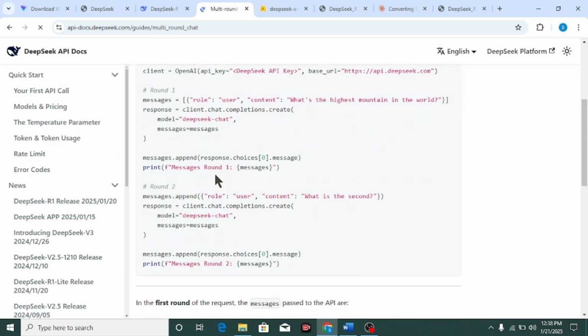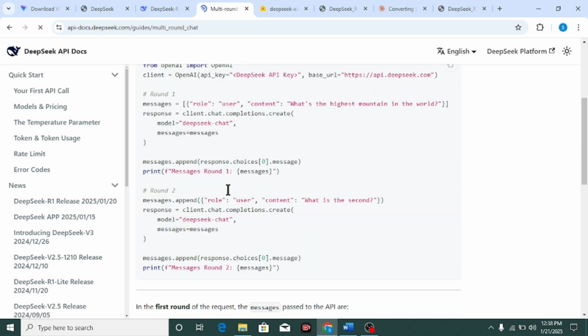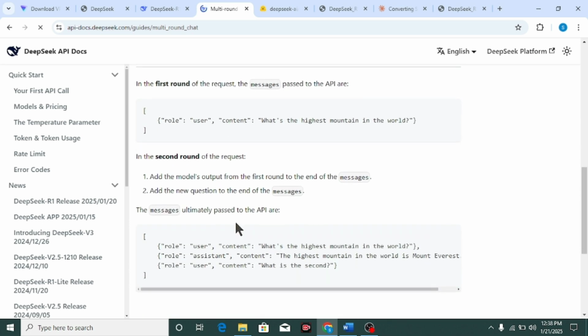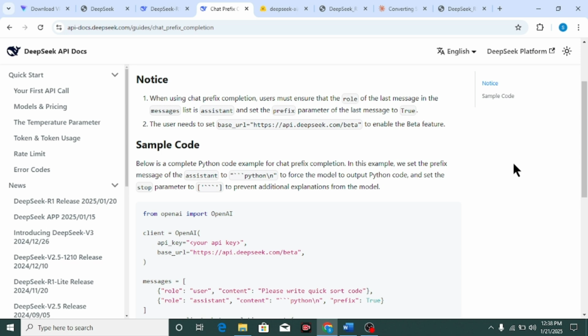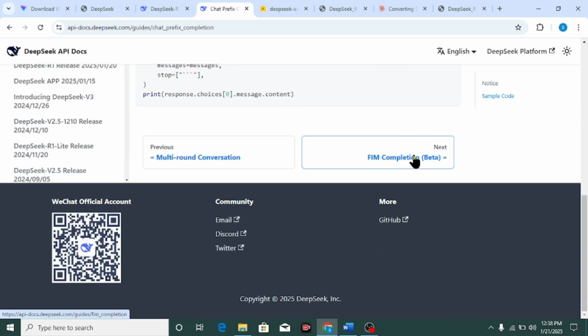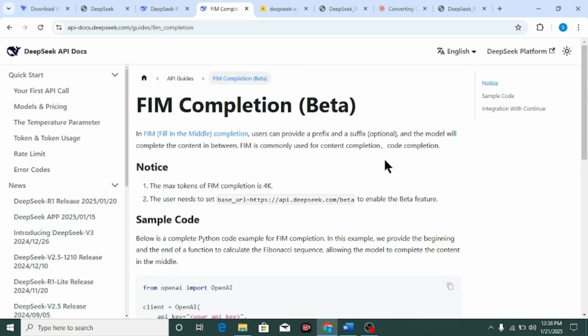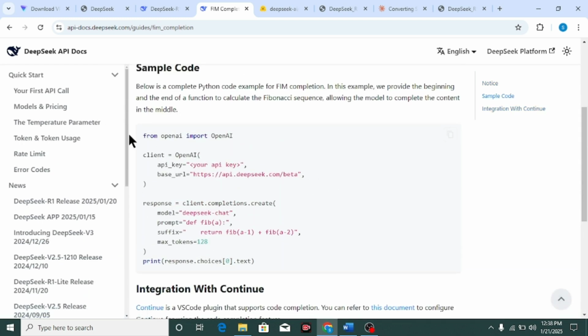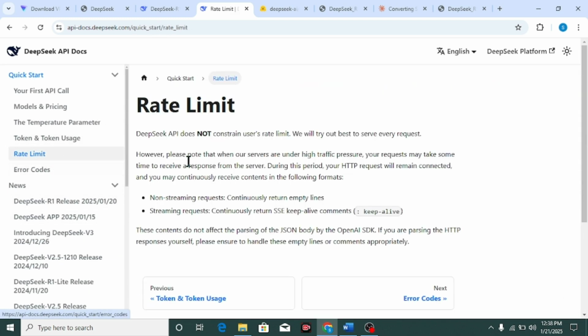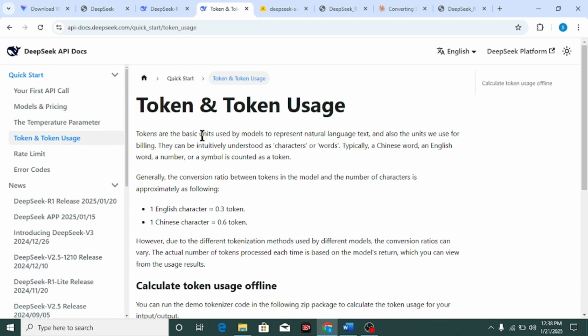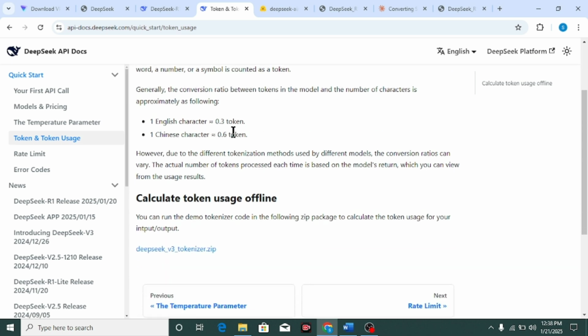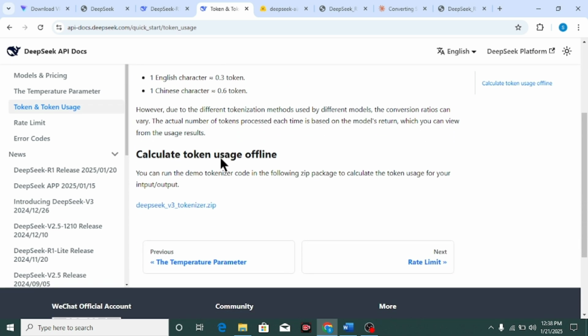For multi-round conversation, import the OpenAI client, and so on. This is the code; copy and paste it from the API section. There is chat prefix completion (beta), and this is the FIM completion. It is simple code that anyone can use. On rate limits: there is no rate limit per user, and you can send as many requests as you like. For token usage, one English character is about 0.3 token and one Chinese character is about 0.6 token. You can calculate token usage and rate limits.